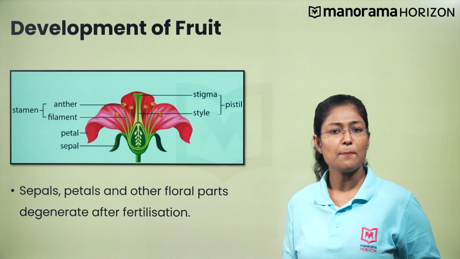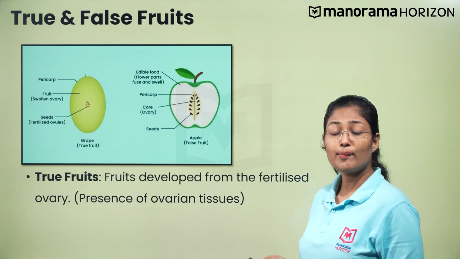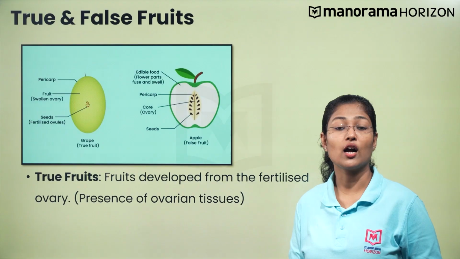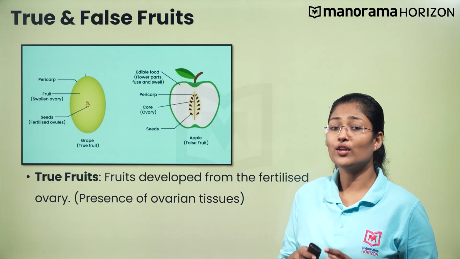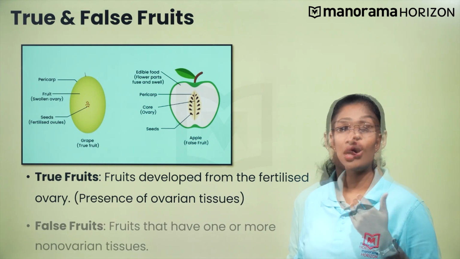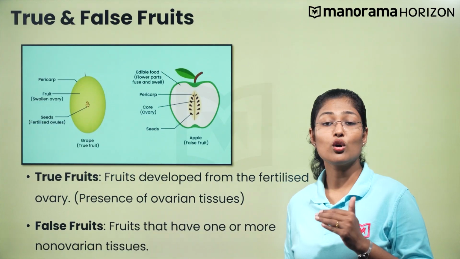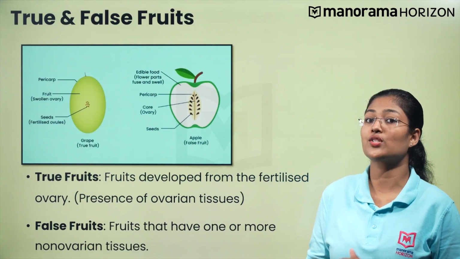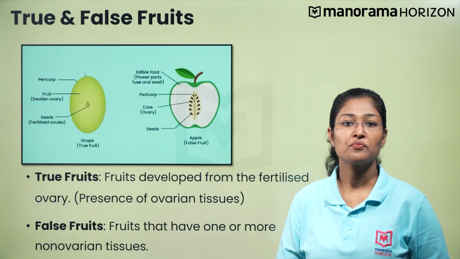However, some plants exhibit variations too. The fruits developed from the fertilized ovary are called true fruits. These fruits have only ovarian tissues. On the other hand, the fruits that have one or more non-ovarian tissues are called false fruit, as in the case of apple.